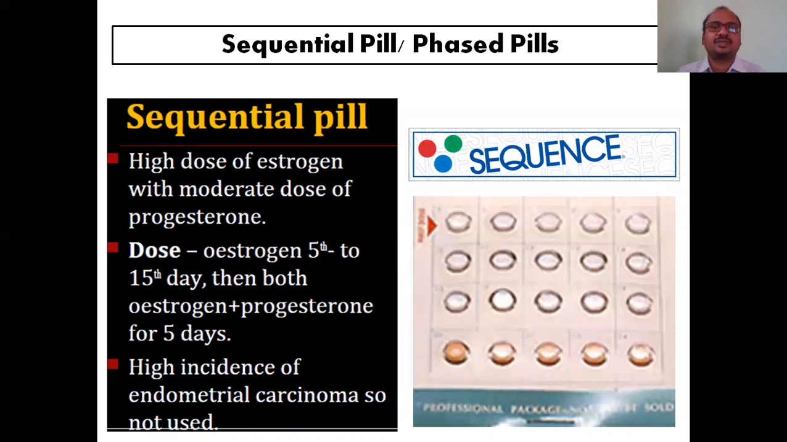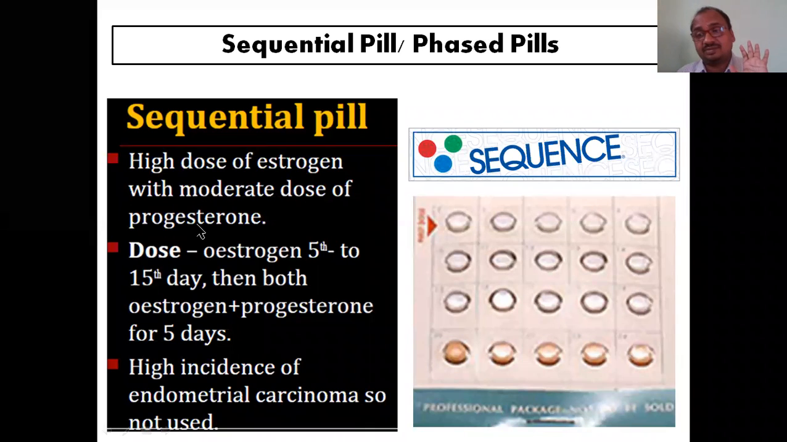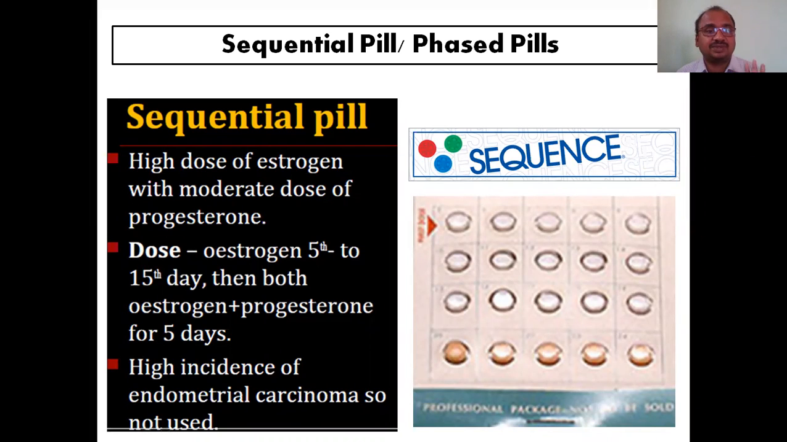Next is the sequential pills. It is a sequence. The name itself indicates it. It is also called phased pills. Sequential pill: high dose of estrogen, moderate dose of progesterone. This is the main thing.